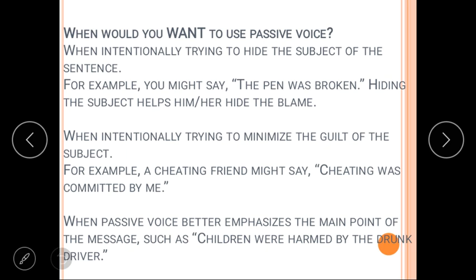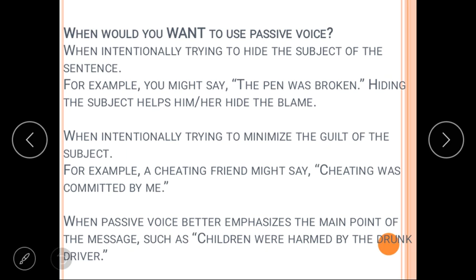Next, when intentionally trying to minimize the guilt of the subject. If anybody is guilty, then what can he say? A sitting friend might say, sitting was committed by me. Actually, he was not highlighting himself, but highlighting the sitting. His guilt he was trying to minimize.